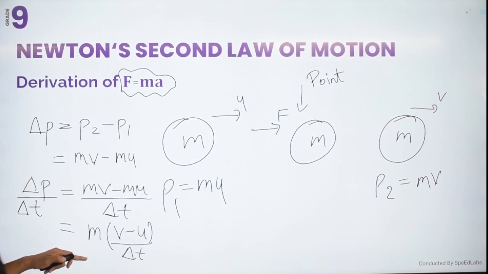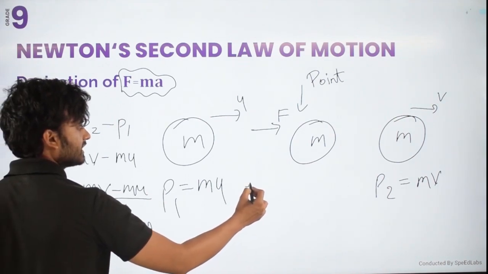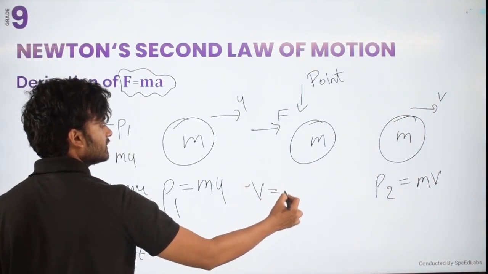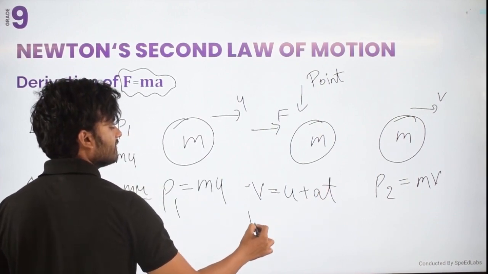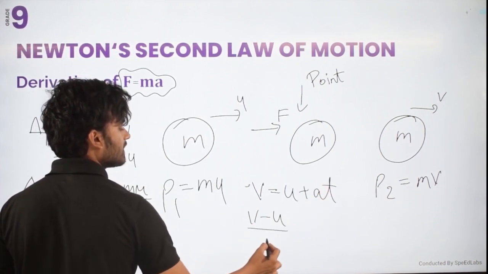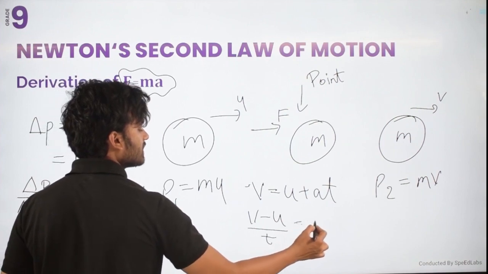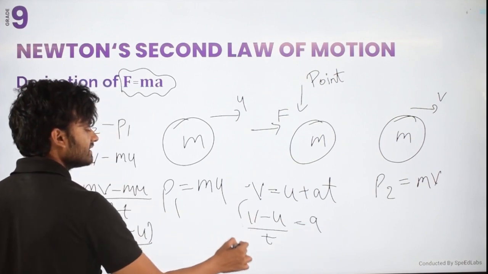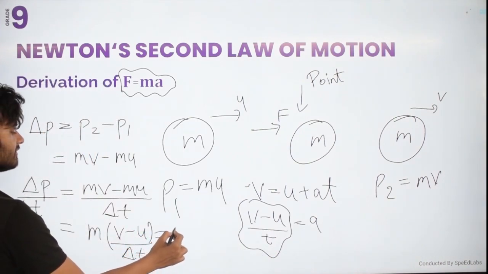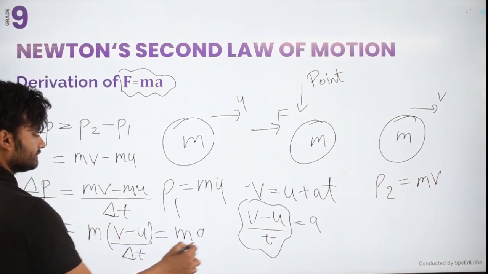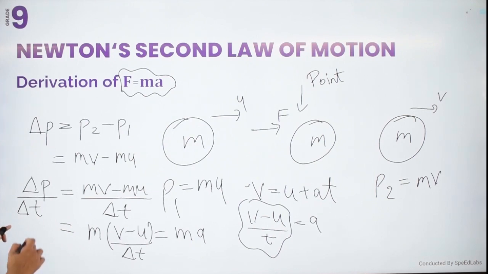Further, I know the first equation of motion, v is equal to u plus at, and from here we can write (v minus u) by t is equal to acceleration. Putting this value here, we get m into a. The rate of change of momentum is defined as force with the help of Newton's second law.